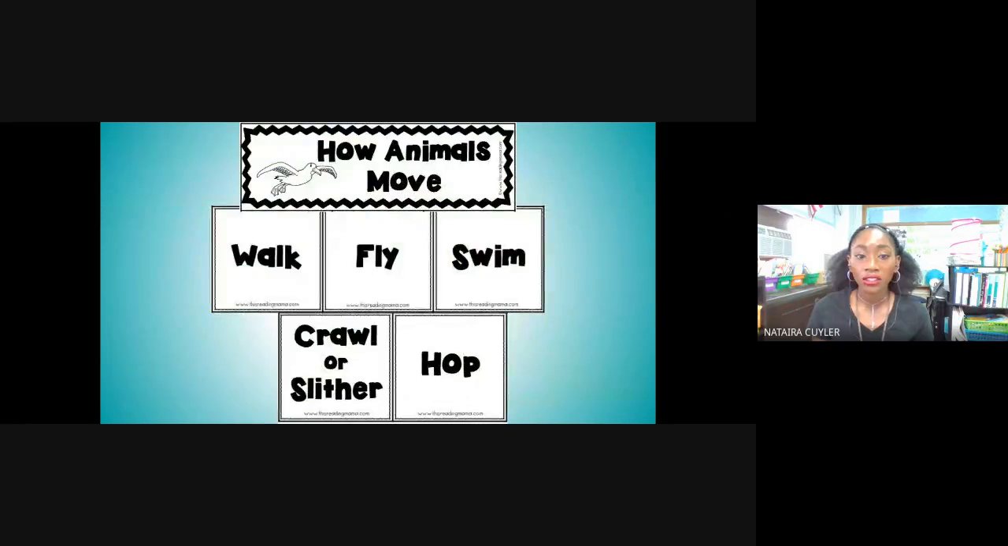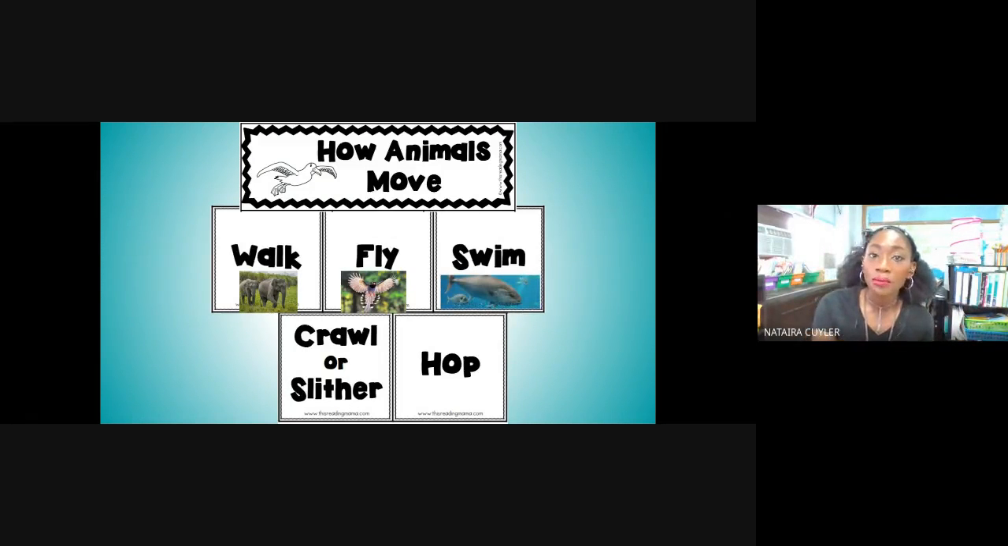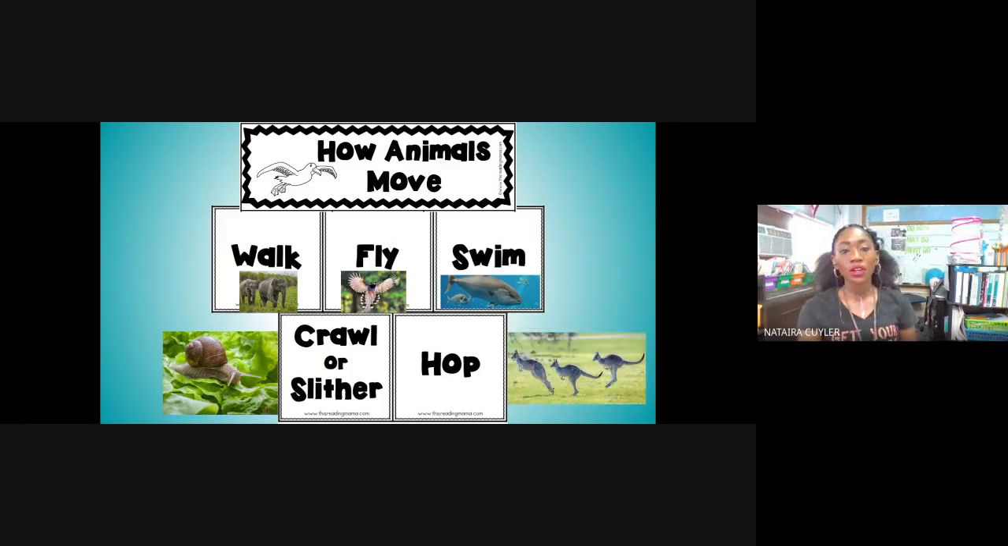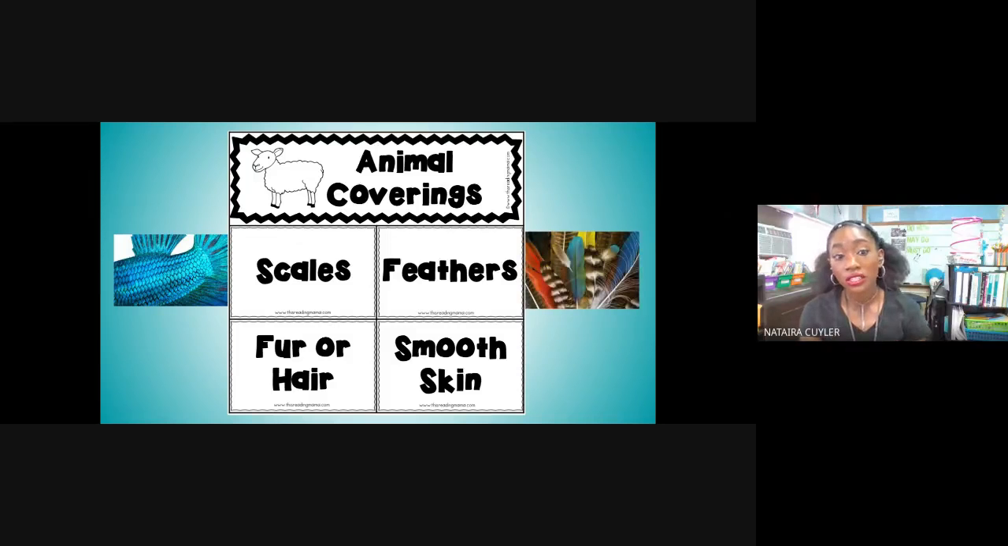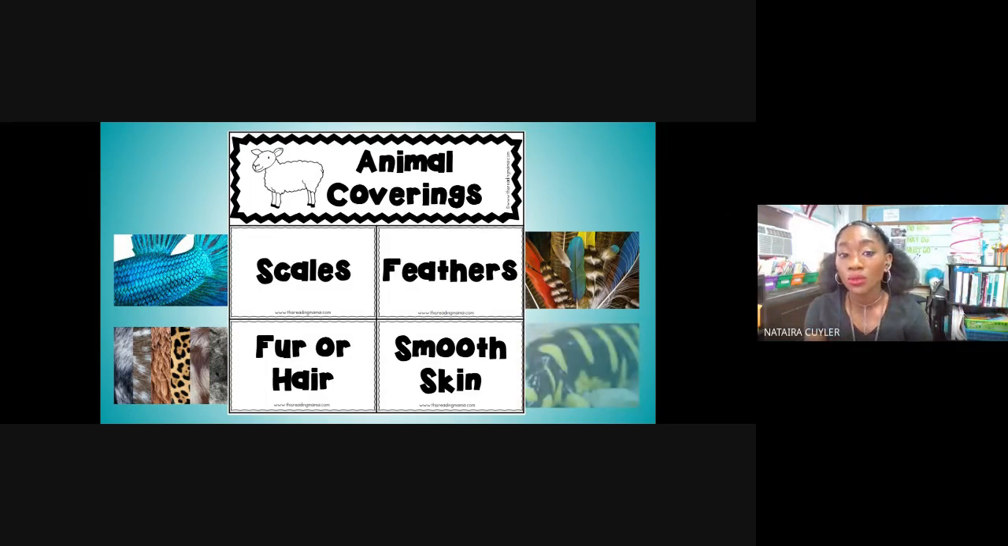Now, let's also review how animals move. We learned that animals can walk, they can fly, they can swim, they can crawl or slither, and they can also hop. Then we looked at the different types of animal coverings. Some have scales, feathers, hair or fur, and some have smooth skin.